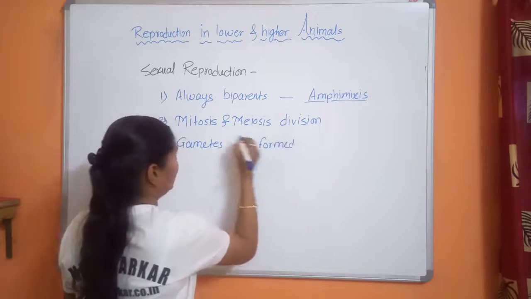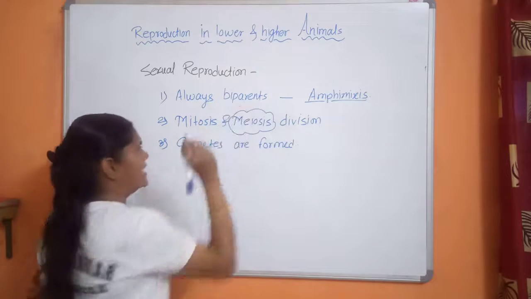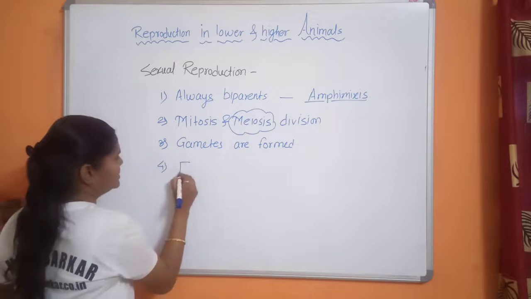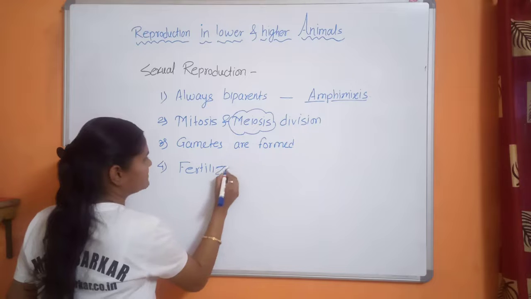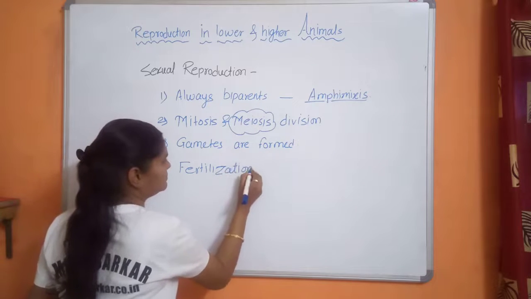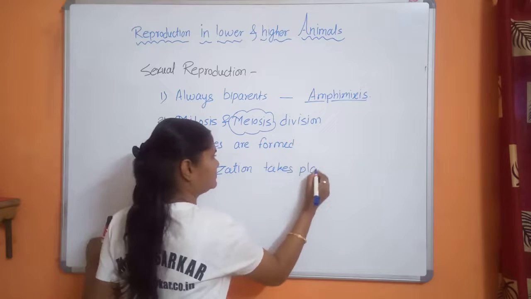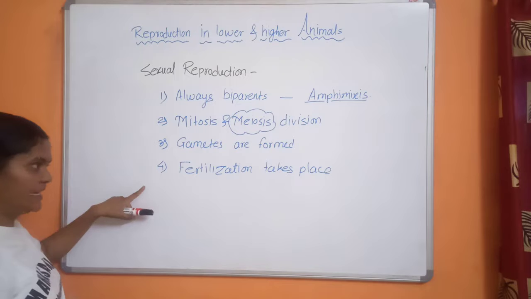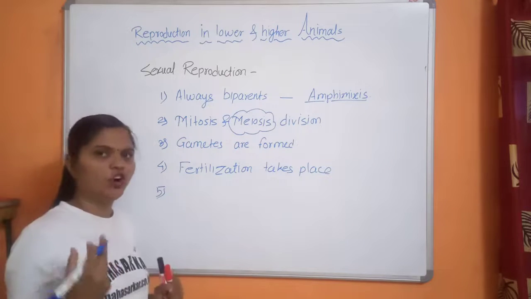Gametes are formed by this special type of division called meiosis. Then fusion and fertilization takes place.